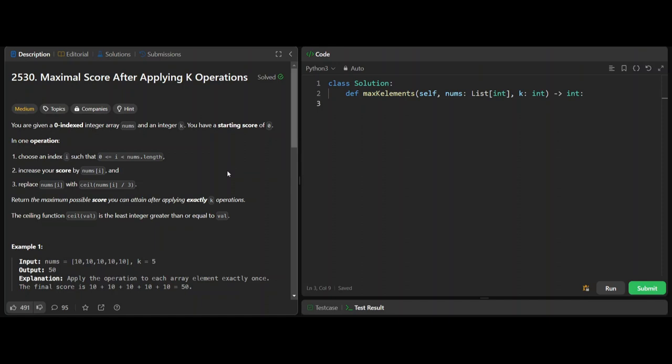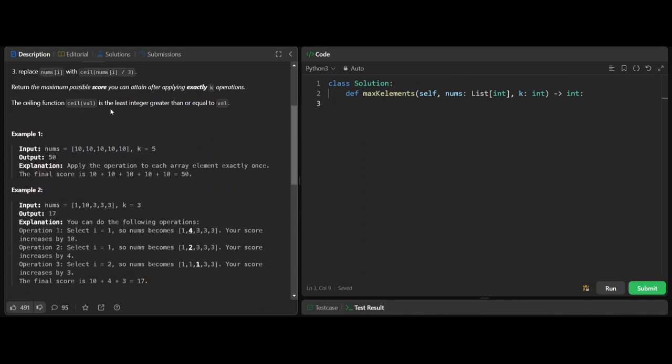In this problem, you are given a zero-indexed integer array nums and an integer k, and you have a starting score of 0. In one operation, you can choose an index i such that it is between 0 and length of nums, and you need to increase your score by nums[i] and replace nums[i] with the ceiling function of nums[i] divided by 3. Return the maximum possible score you can attain after applying exactly k operations.